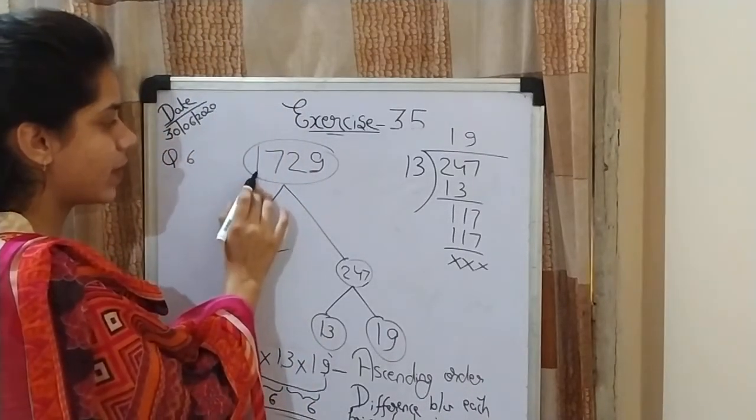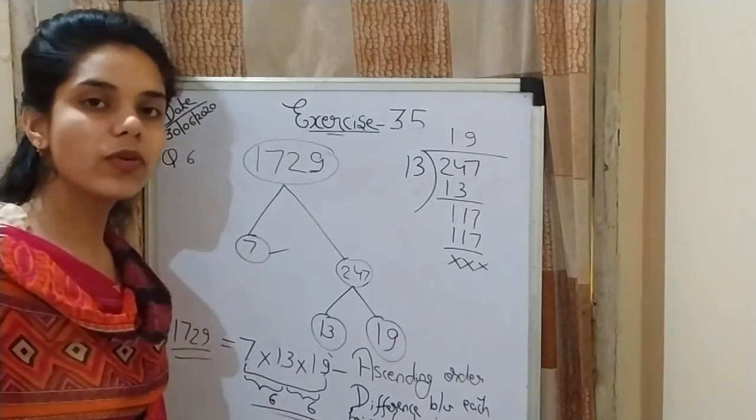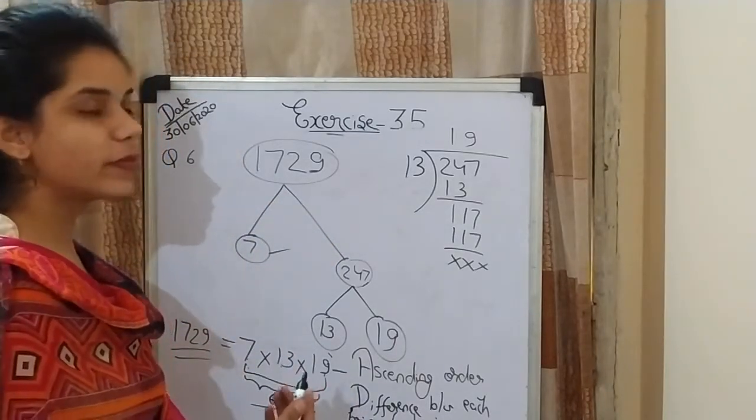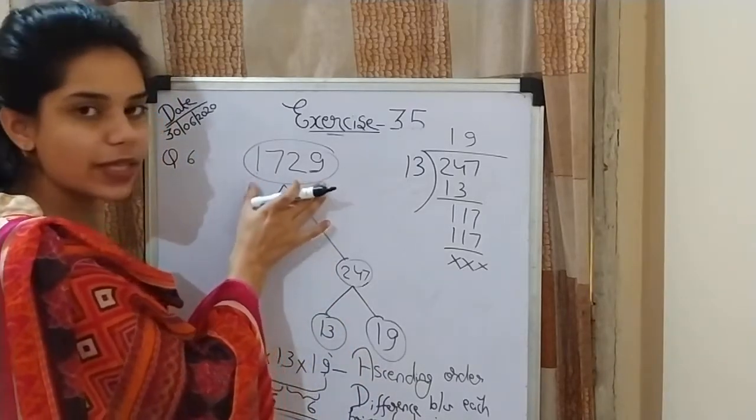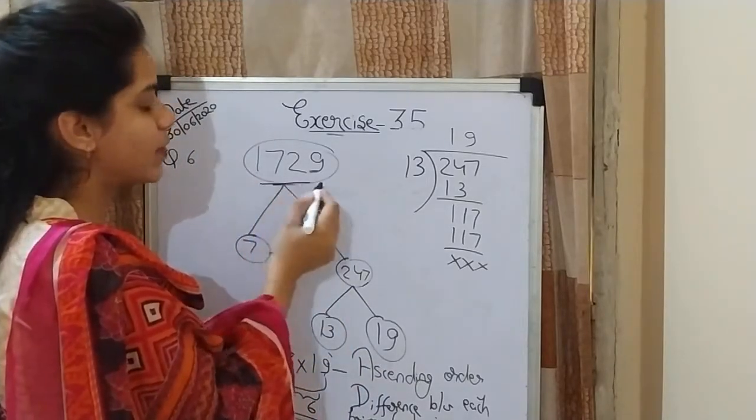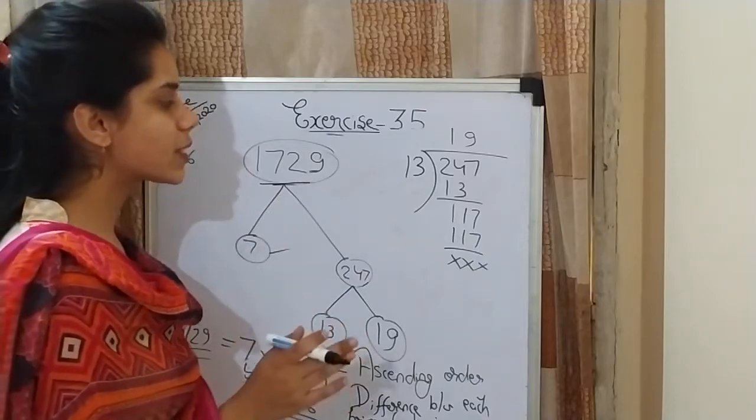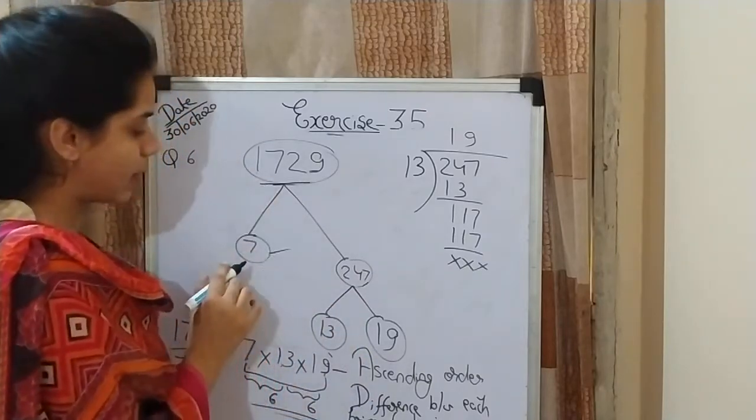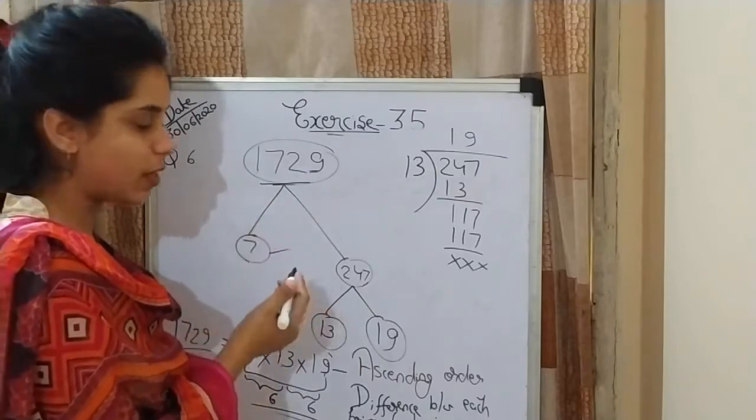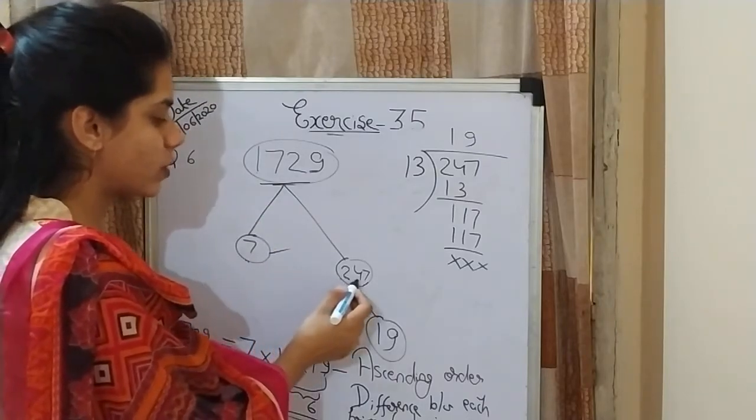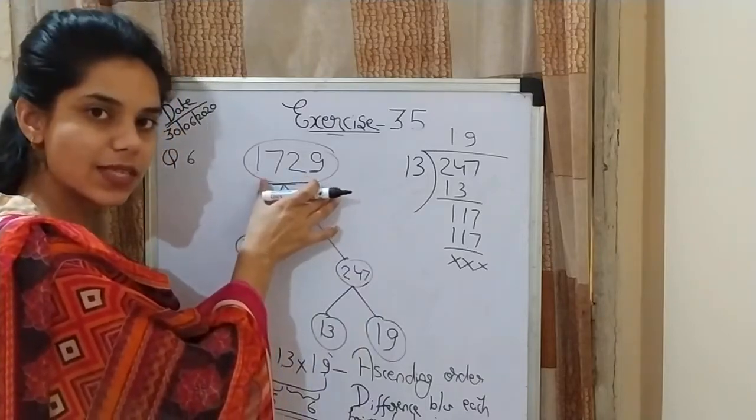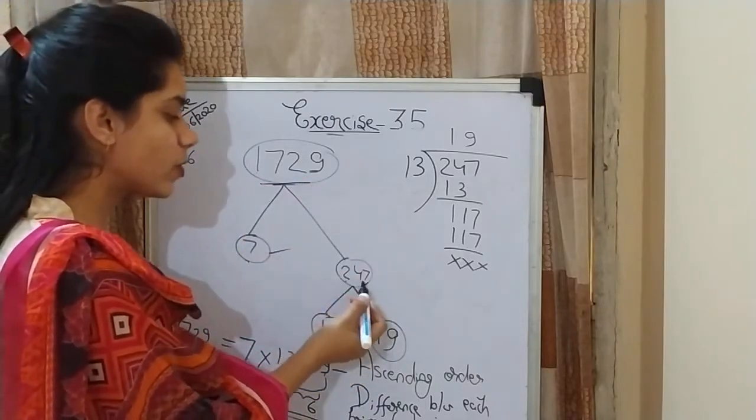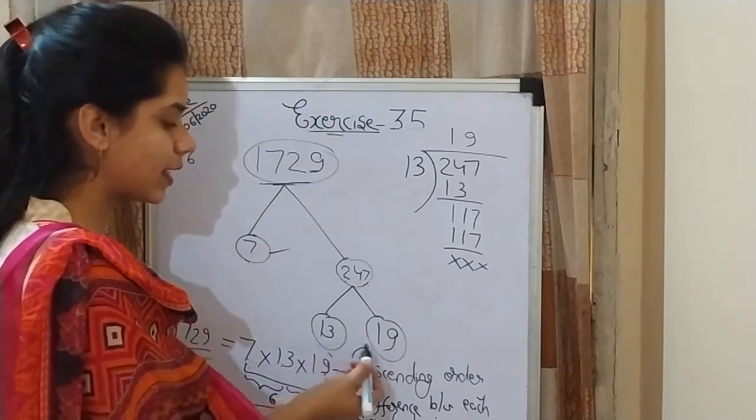Okay, what have we done in this question? The question gave 1729, and we have to express it in the form of prime factors. We saw that it is not divisible by 2, 3, 4 up to 6, and it is divisible by 7. So 7 and 247. If you multiply 247 by 7, you will get 1729. Now 247 is reduced as 13 and 19.